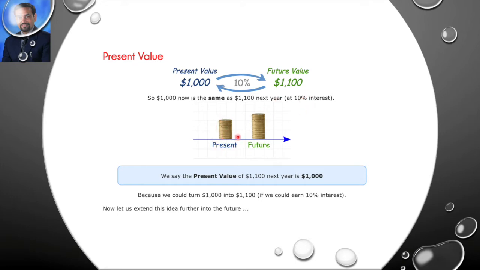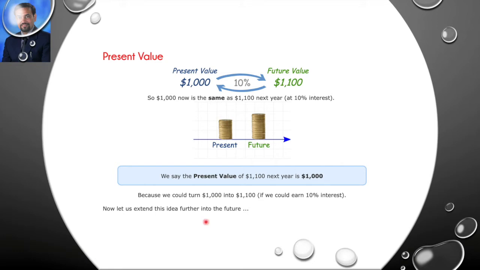So in present, if you have this much, this will be equal to a greater amount in future, correct? So we can say the present value of rupees 1100 next year is 1000 only. True. So we could turn this 1000 into 1100 if you could earn 10% interest on it.